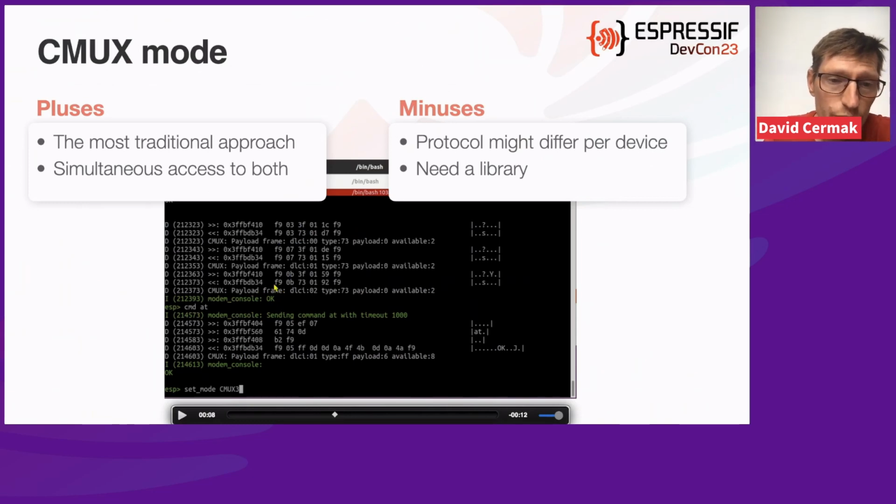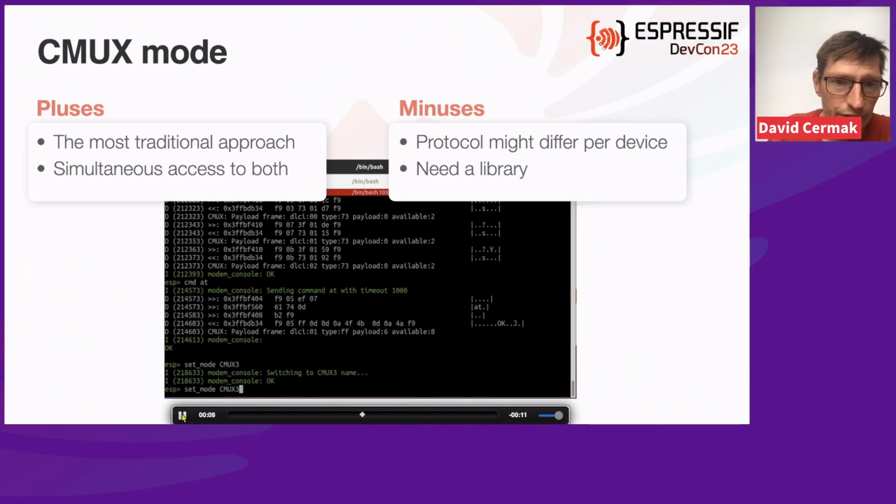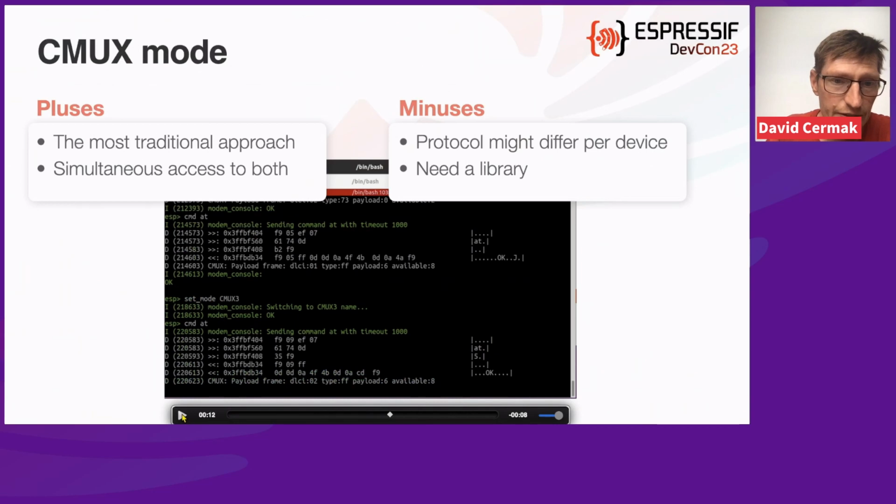So create two virtual channels, and then I'm sending an AT command, and as you can see, the AT appears also here. This is the payload of the protocol, but CMUX adds some header and some footer. So it's just a transparent protocol which wraps this payload and sends it without any modification.